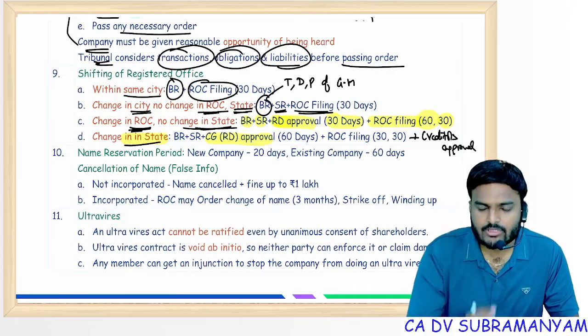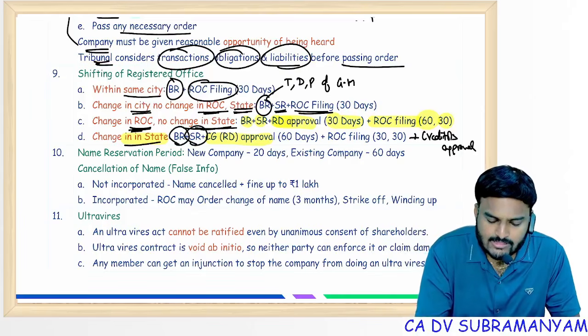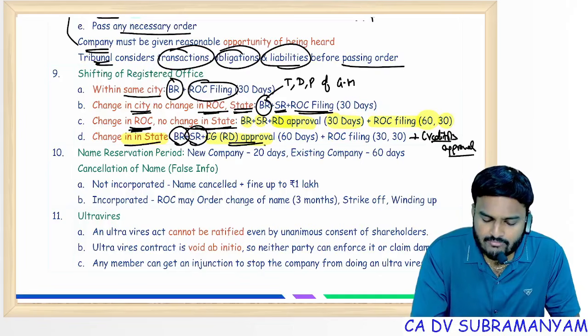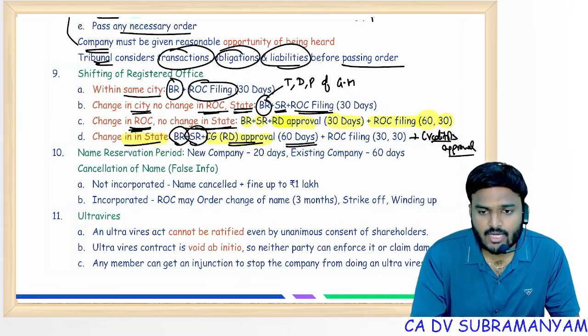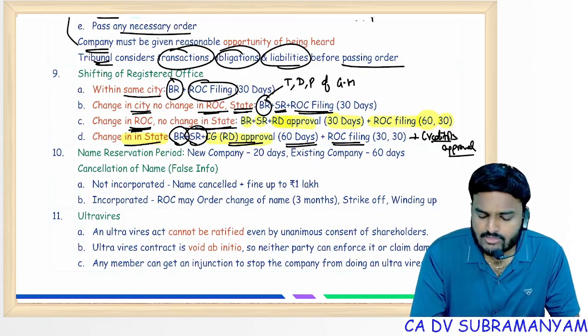Getting my point? So each and every stage one approval is getting added. So board resolution, special resolution, RD gives approval subject to creditor's approval. So RD will give approval within 60 days of application, also getting complete information. Next, proceed with ROC filings.